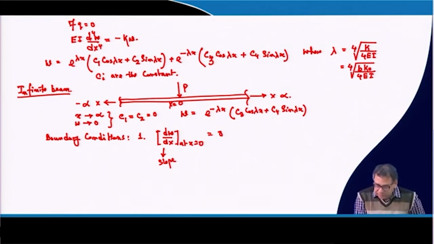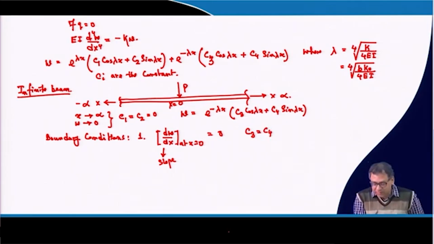Now if I make dw/dx, that is, if you differentiate this equation and put x equal to 0, then I will get C3 is equal to C4.